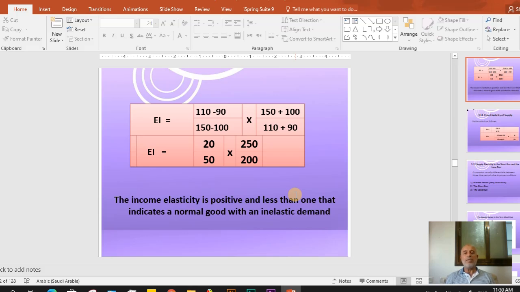Why this is happen? Because suppose that we speak about an inferior good, such as the frozen meat. When you are poor, you eat a lot of frozen meat. If your income is increased, so you will decrease the amount of frozen meat and increase the amount of fresh meat. So the relation between the income and demand of inferior good is negative relation.